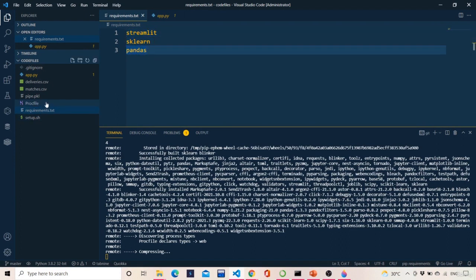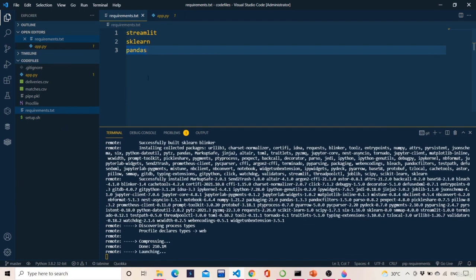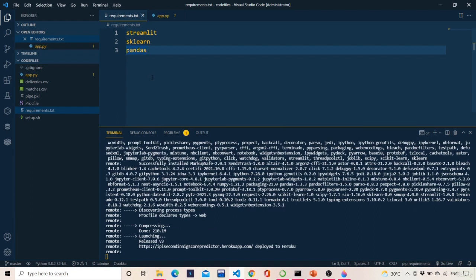First the Heroku service will go to the Procfile and check everything that is there. Once that is done, it will check the requirements file, to see which dependencies are to be installed, and it will install them. After that installation is done, it will execute the setup file and then the app file. So requirements.txt is the key thing for Heroku over here. So this has been released. This app has been deployed to Heroku.